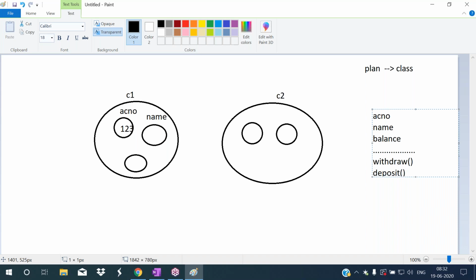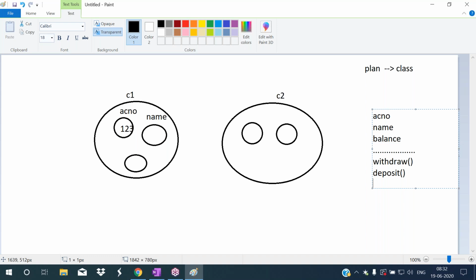Depositing is one action. To perform the action, what are we writing here? Method. See, listen. Function is a set of statements. We write some statements in one particular block, that is called a function. A function is a set of statements that gets executed on calling. When we call the function, only then does it execute the code.